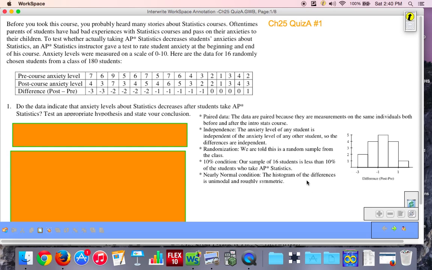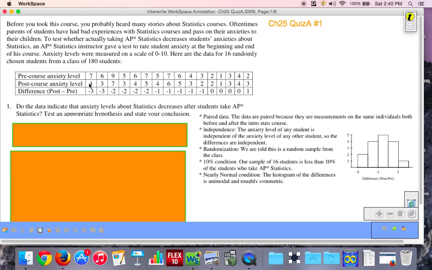And clearly 16 is less than 10% of the students who take AP Statistics. We've now satisfied all of our conditions. Because n is less than 30, we provided a graph for our nearly normal condition, and we're ready to state our hypotheses.